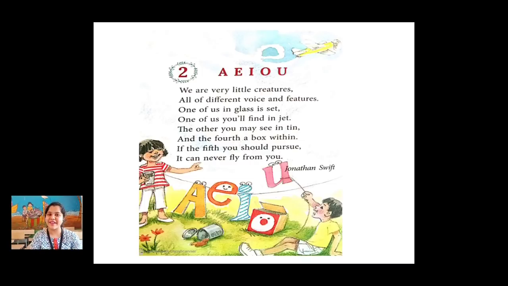Very good. Let us read it once again. We are very little creatures, all of different voice and features. One of us in glasses set, one of us will find in jet. The other you may see in tin, and the fourth a box within. If the fifth you should pursue, it can never fly from you.